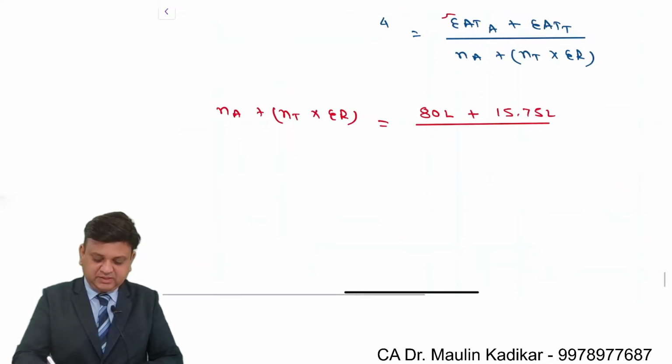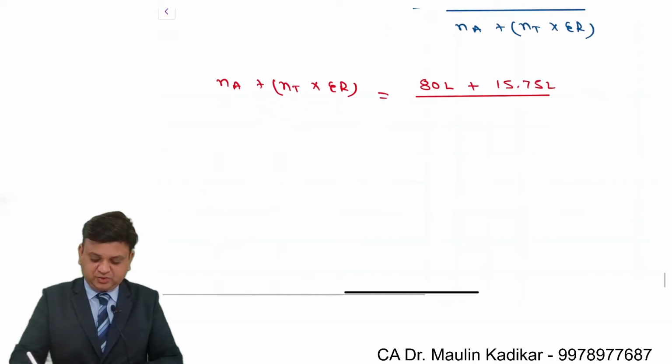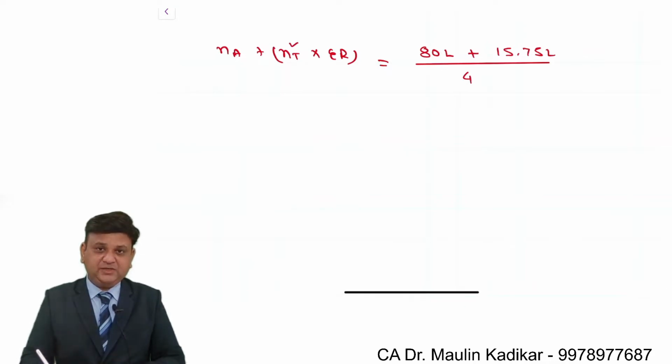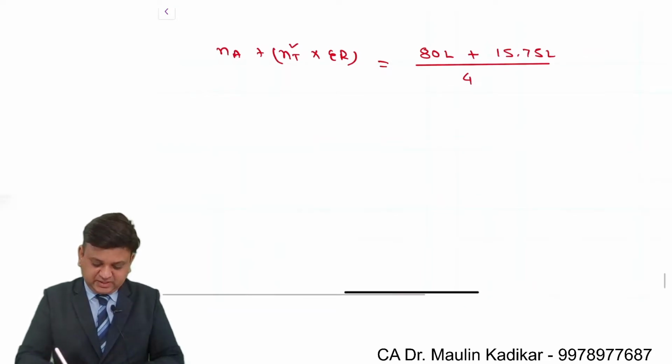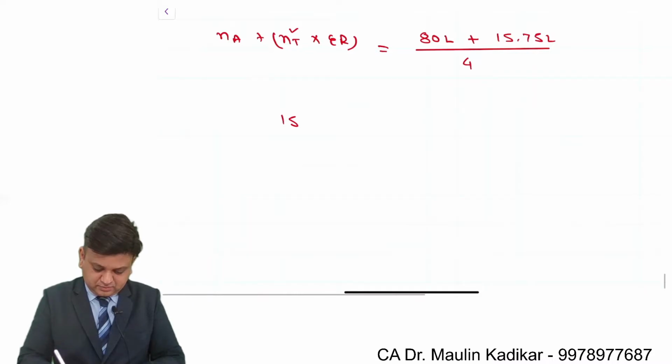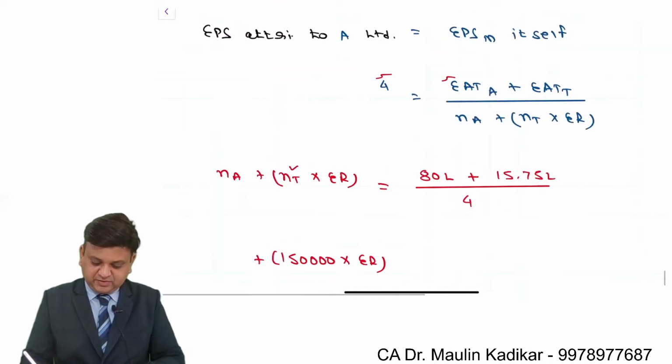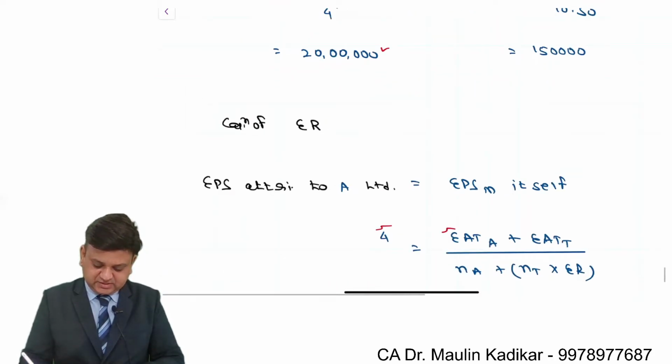divided by 4. 4 is transferred on the right hand side, so it goes in the denominator. Number of shares of the target company is 1,50,000 into exchange ratio. Number of shares of the acquiring company is 20 lakhs.